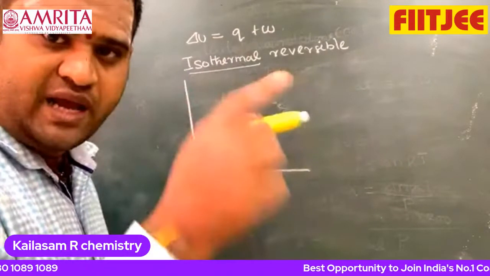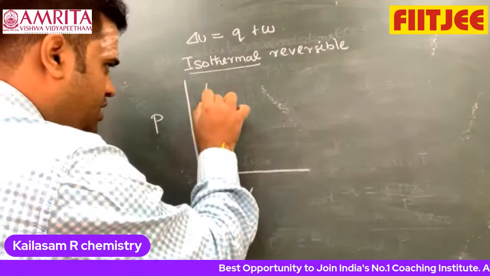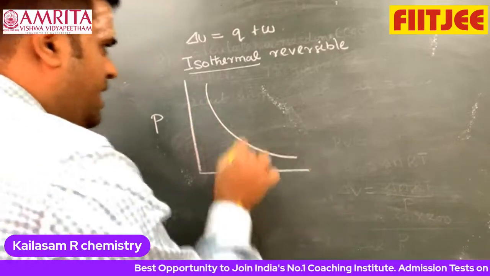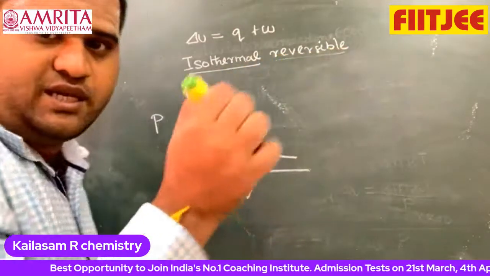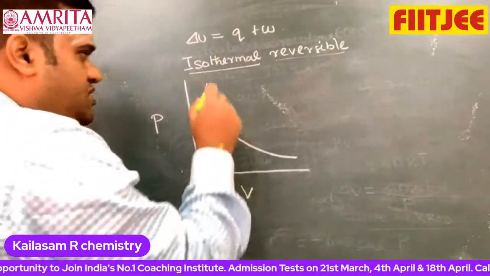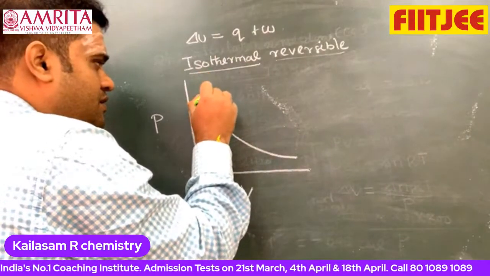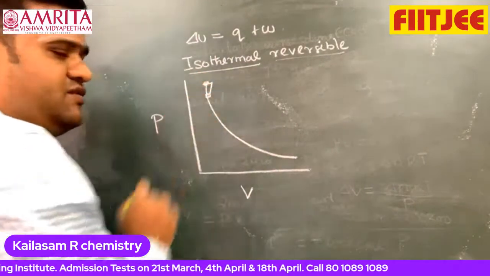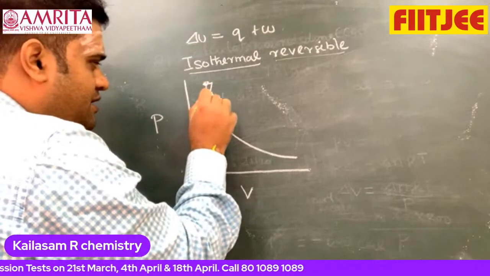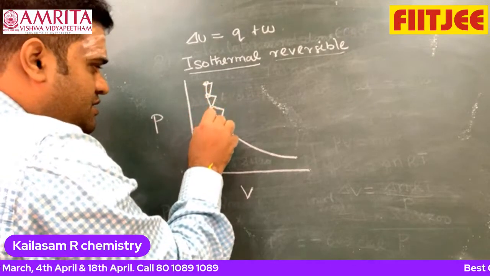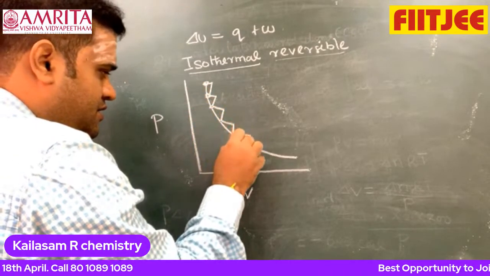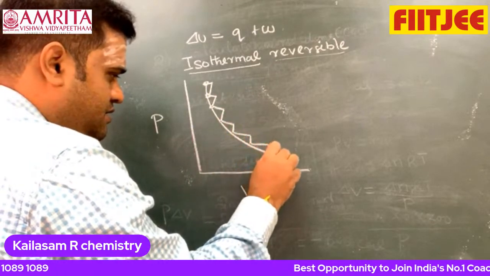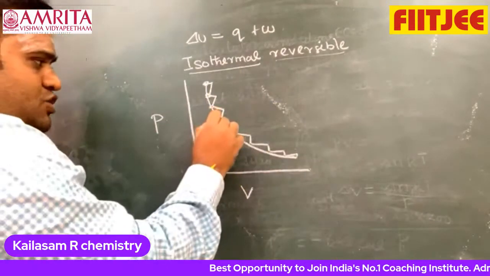I'll go with the PV graph. We know that this is what you are going to get. And we know what a reversible process is: there is an infinitesimally small change. This is a small change for the first stage. See, this is a small change.